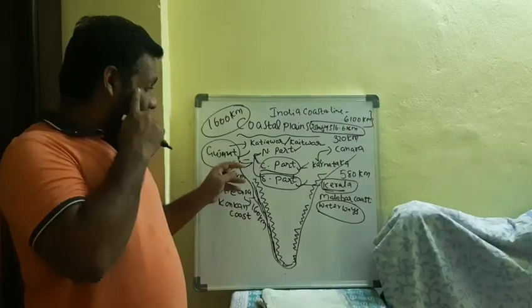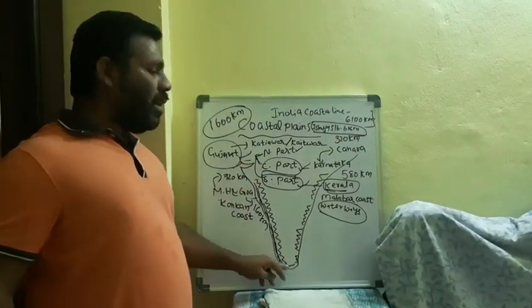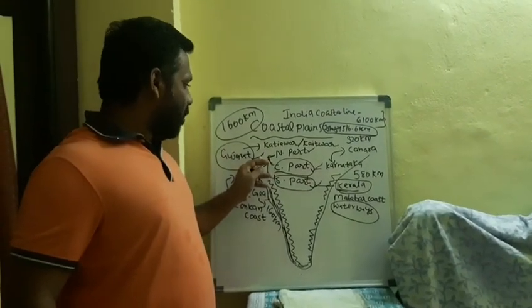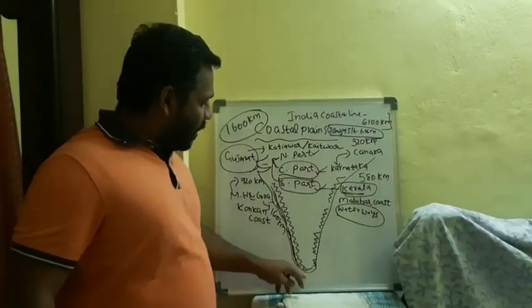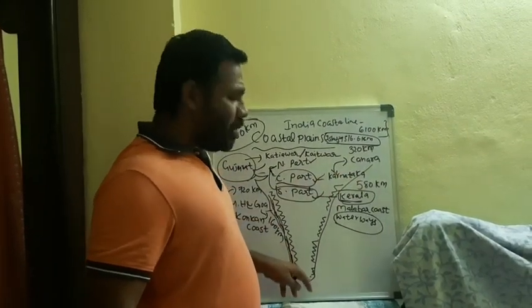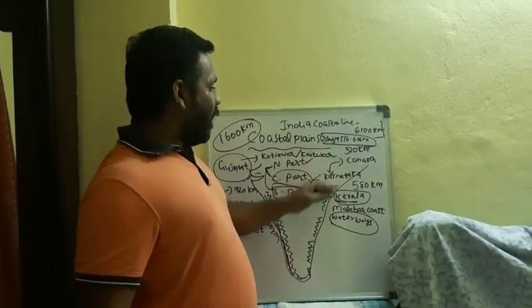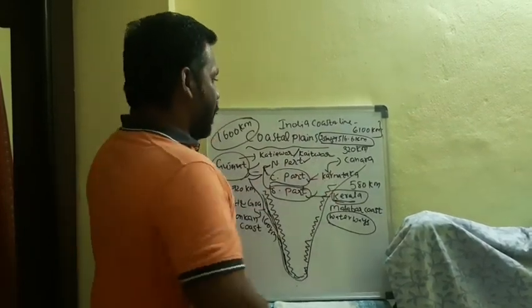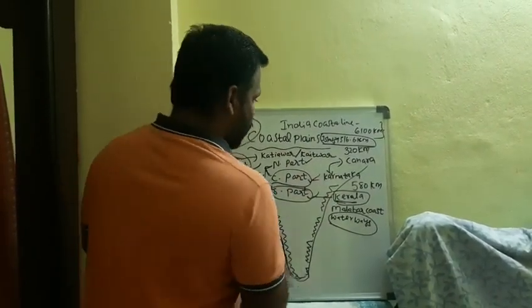Here the western coast means from the Rann of Kutch in Gujarat state, in the western part, to Kanyakumari. Coming to the eastern coast, from Mahanadi to where? Up to the Kaveri Delta. It is wider when you compare the western coastal plain and the eastern coastal plain.